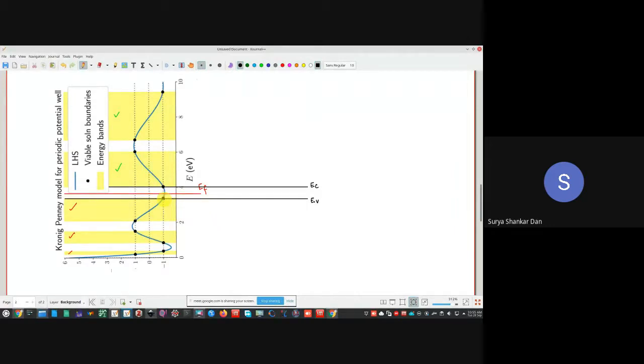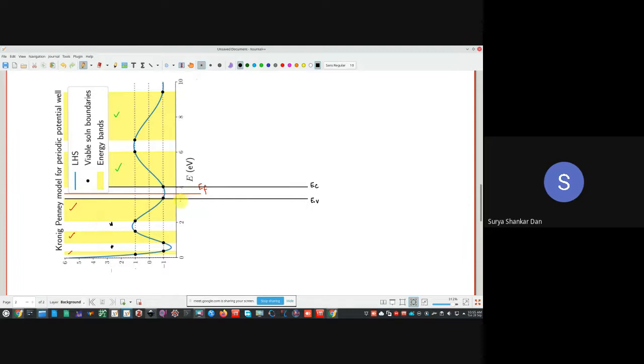Most people will say only one. No, the forbidden gaps are infinite. Okay, so this is also one forbidden gap. This is also another forbidden gap. Forbidden gap means where there are no energy states. We are not speaking about whether the energy states are filled or not. There are no energy states.